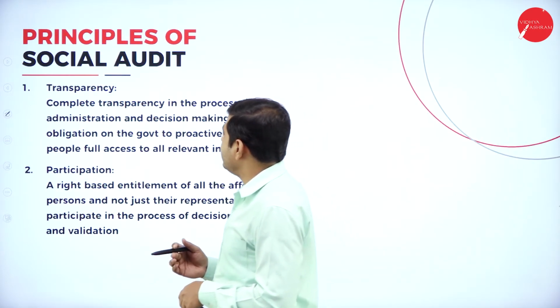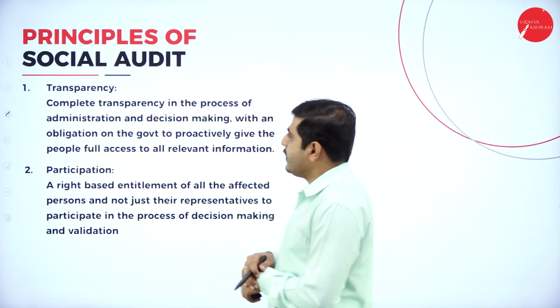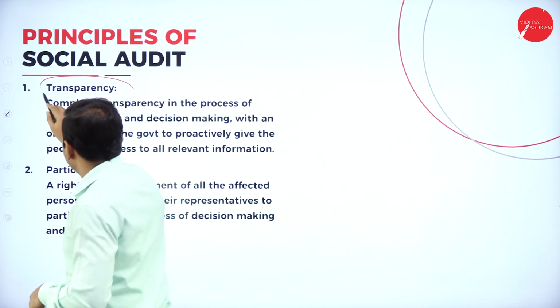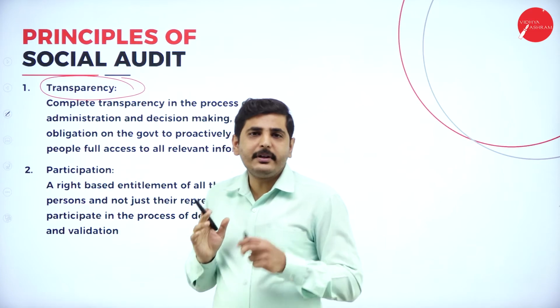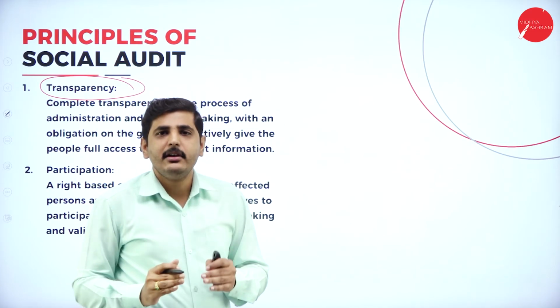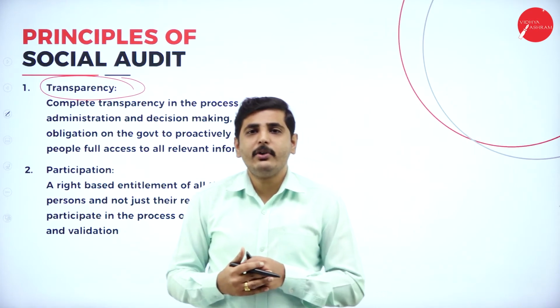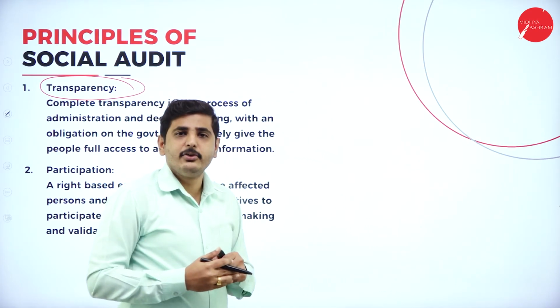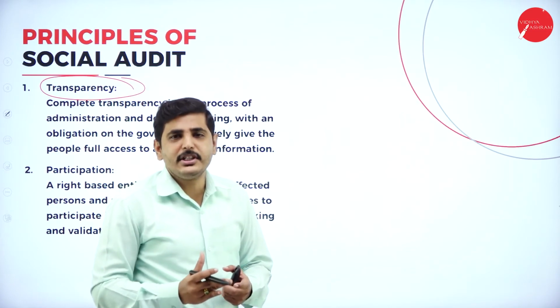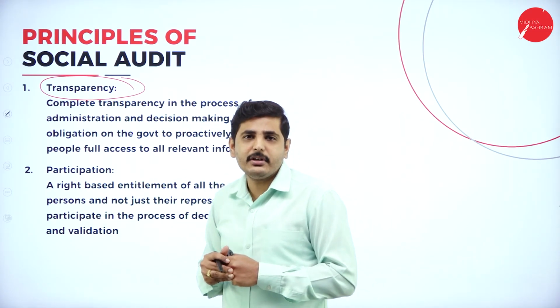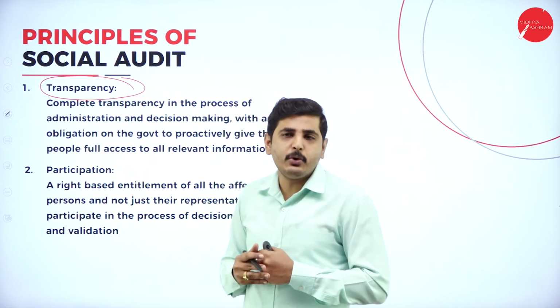Next one, principles of social audit. What are the principles of social audit? First one, transparency. Whatever activity we are conducting, it should be transparent. We should provide true and fair information to the general public. We should provide true and fair information for the government. Also, whatever we told to the general public, whatever objective we have set, we should go in the proper direction. So we should make our dreams come true.